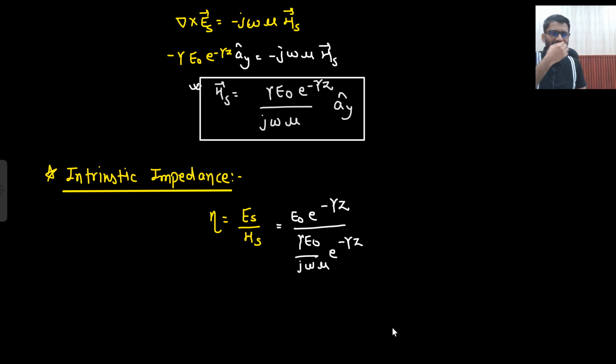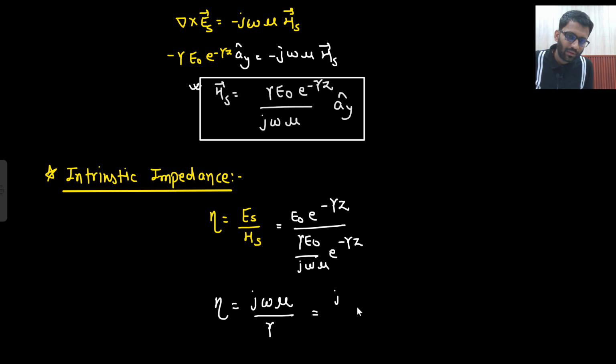In this video we are just watching the mathematics, right? The first hour of EM wave was very important. There we actually understood how EM wave is traveling, but now we are just seeing the mathematics. I know it might be boring for you, but this is required because you will not be able to solve the problems if you don't study all these things. So solving problems is also important. So e to the power minus gamma z cancels, E naught gets cancelled. So what will be the eta value you will be getting? So j omega mu goes upward, and downward you are having gamma, right? So j omega mu over gamma. And this derivation, as a GATE aspirant, you do not need to keep in mind, but just see it once so that you have the aptitude for how to get the derivation as well, right?